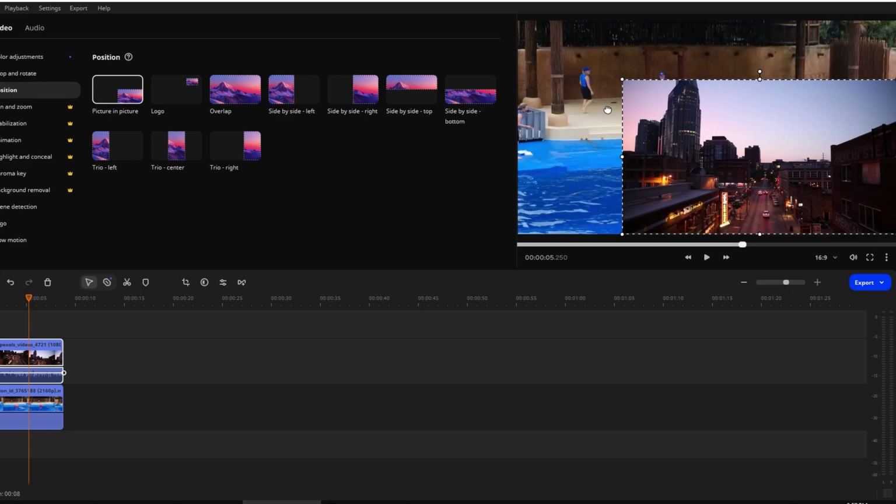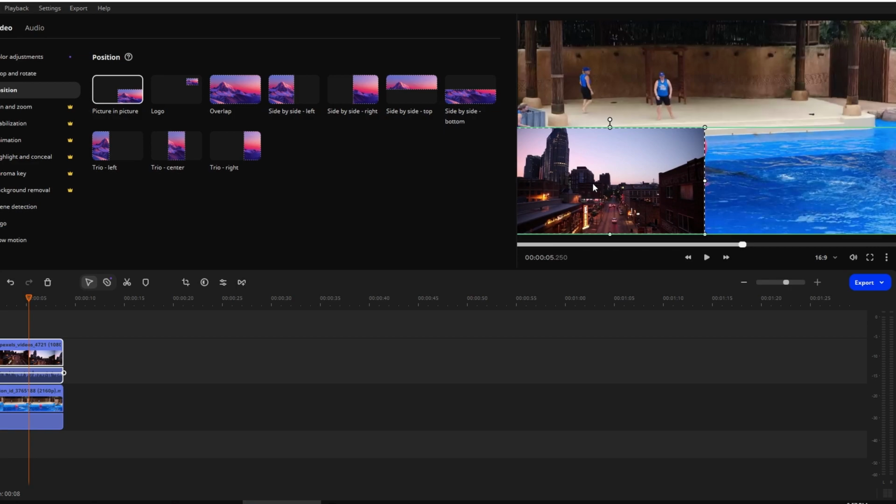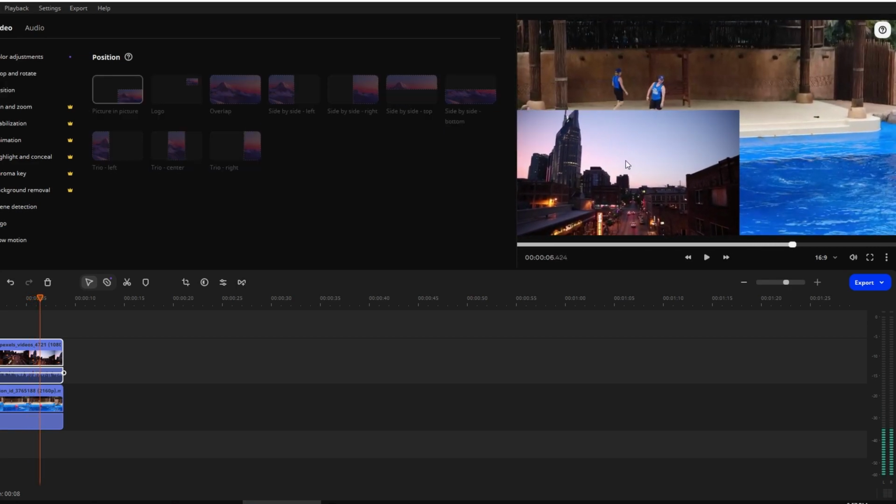You can now resize the overlaid video. Drag its corner handles. Reposition your overlay video by dragging its center to place it anywhere in the frame.